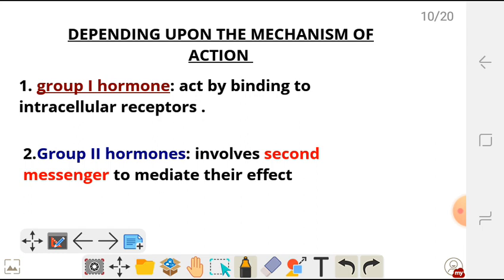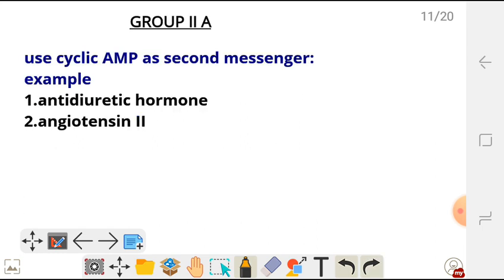So let's look at the classification of group 2 hormones. As I've already said, they are classified as group 2A, group 2B, and group 2C. Group 2A use what we call cyclic AMP as second messenger. For example, we have antidiuretic hormone and angiotensin 2. We also have other hormones such as glucagon, luteinizing hormone, somatostatin, and thyroid stimulating hormone. All of those are going to use cyclic AMP.